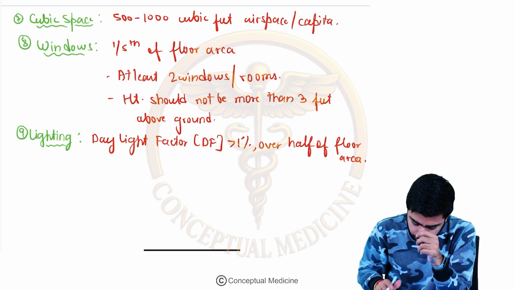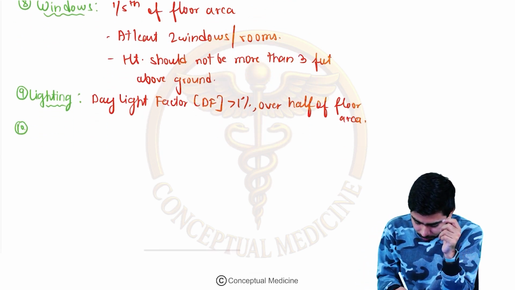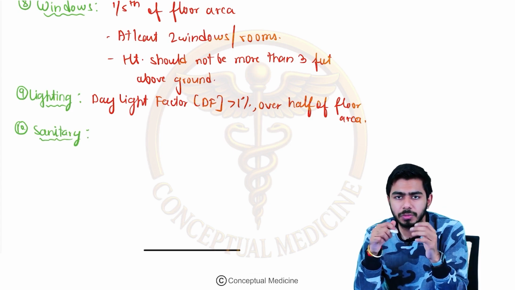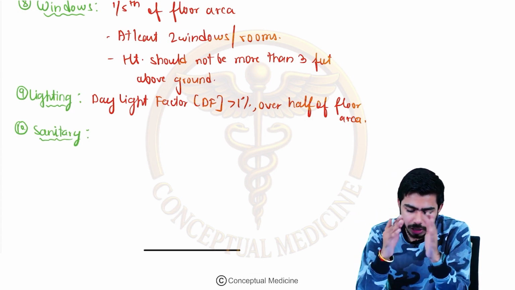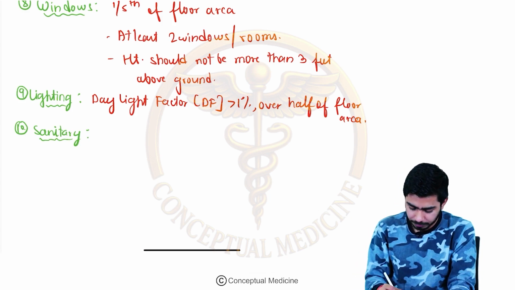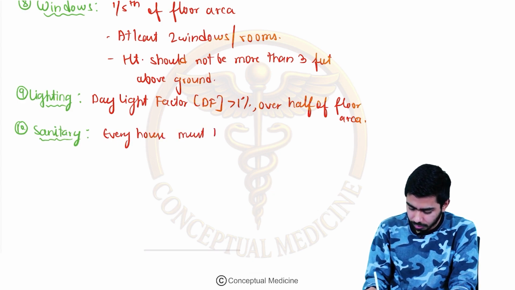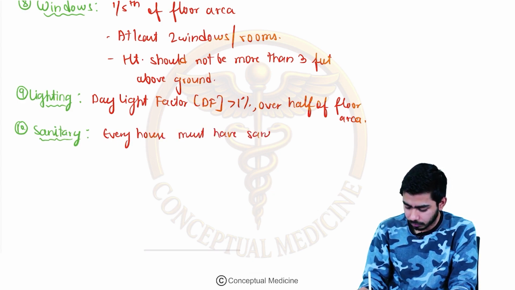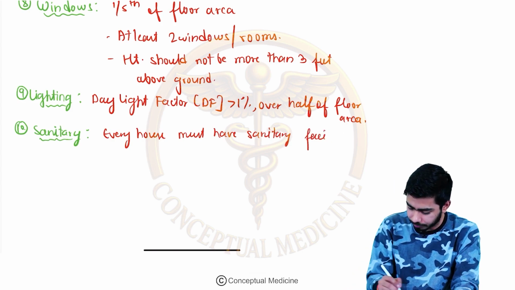Next point we shall discuss is the sanitary part. Obviously you should take care of the sanitation measures, because many communicable and non-communicable diseases might spread if sanitation is not taken care of. So every house must have a sanitary facility, right? So that is about the sanitary facility.